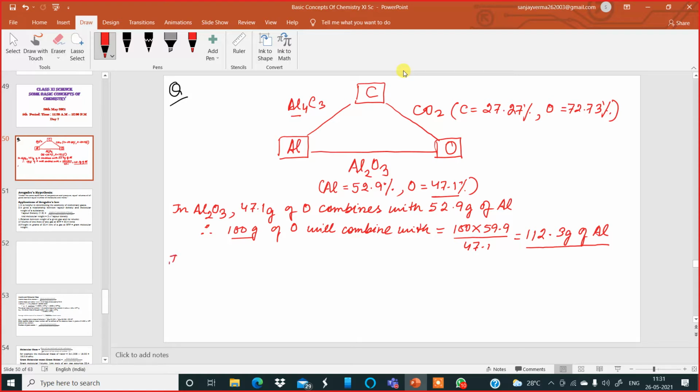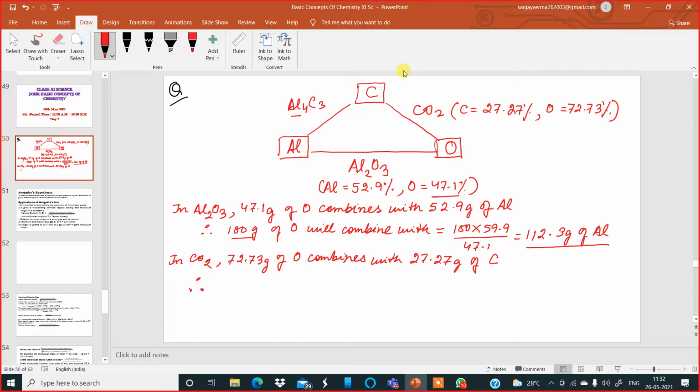So I'll write down, in carbon dioxide, oxygen is 72.73. In carbon dioxide, 72.73 grams of oxygen combines with 27.27 grams of carbon.